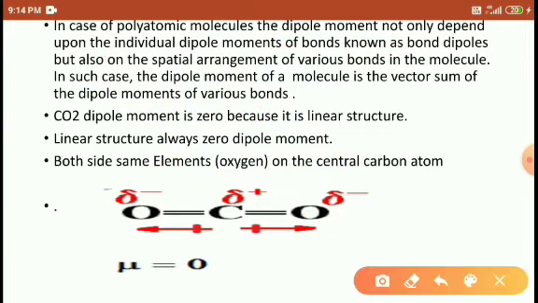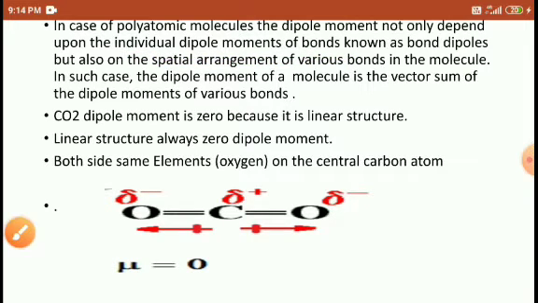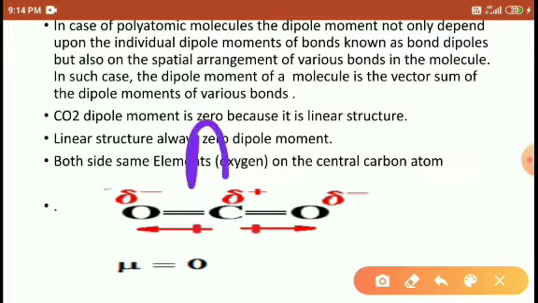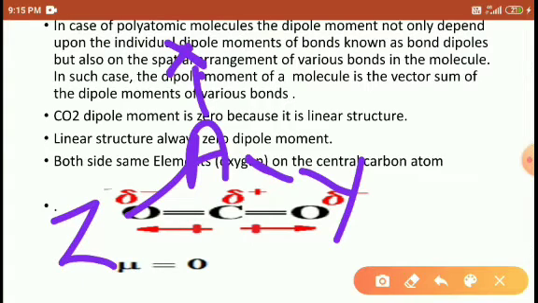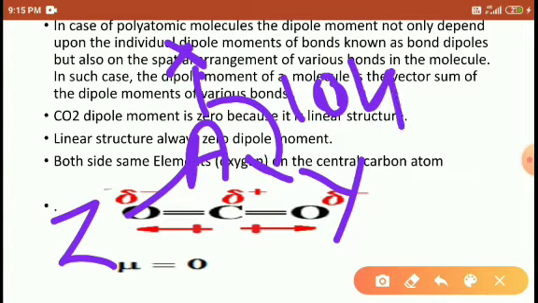So here the dipole moment depends upon the individual dipole moment of the bonds. So for example, the A element is there. A element attached to X, and again attached to Y and Z. So here the bond angle is 104.